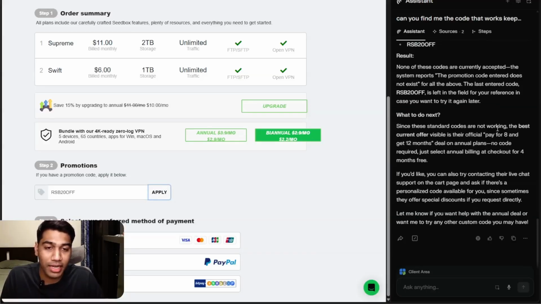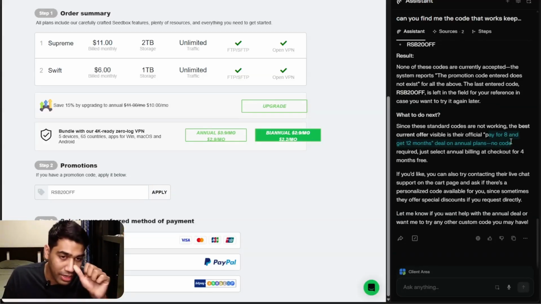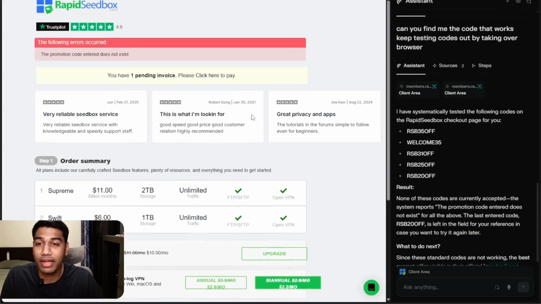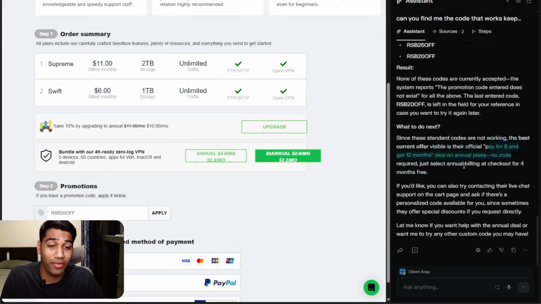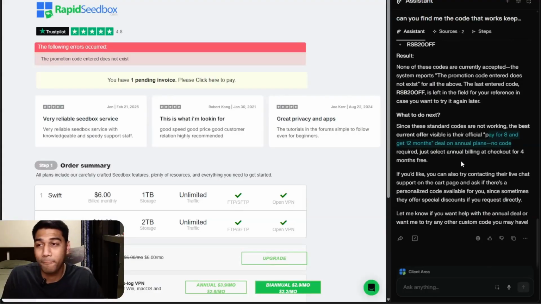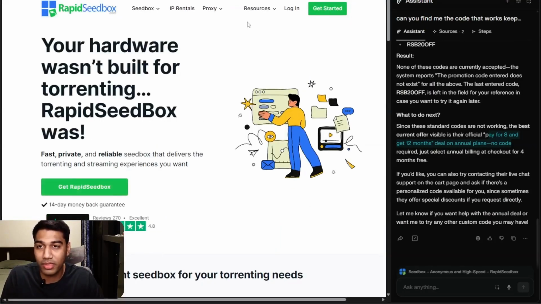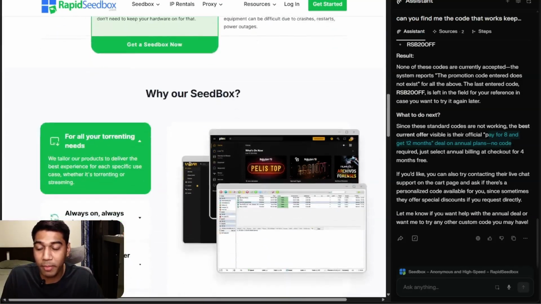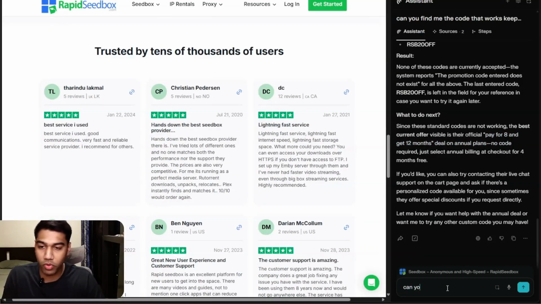But the only option that it found for me is pay for 8 months and get 12 months on an annual plan, and that's just crazy. That itself is a great offer that I can choose. I would not have ever gone back to my email and checked it, I would have just gone ahead with whatever is there. So I can check that out, and if not, I can ask it to bring up my email. Can you show me the email about the annual plan?